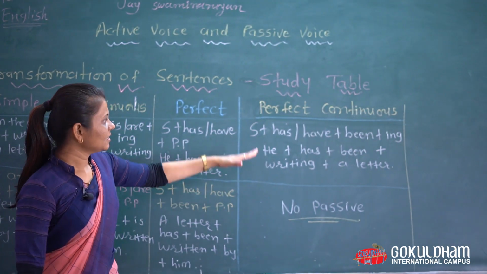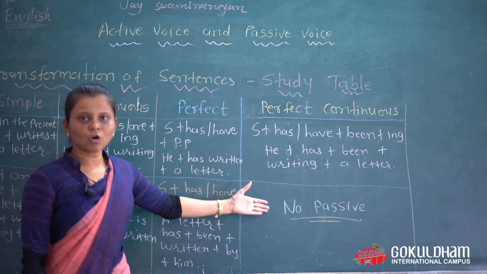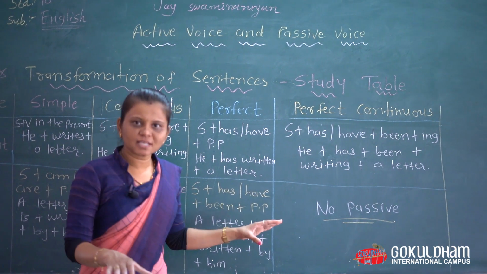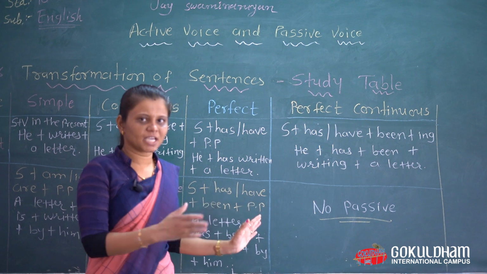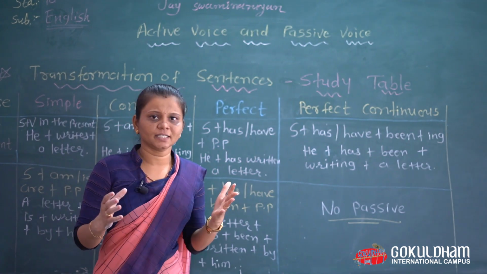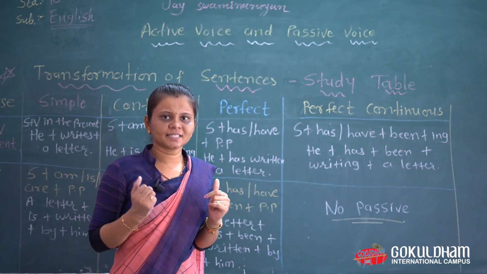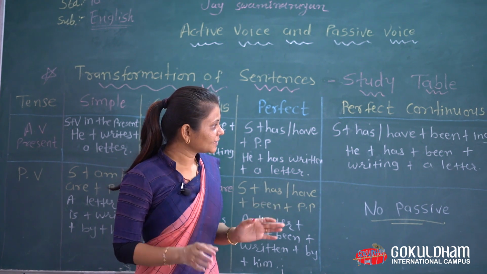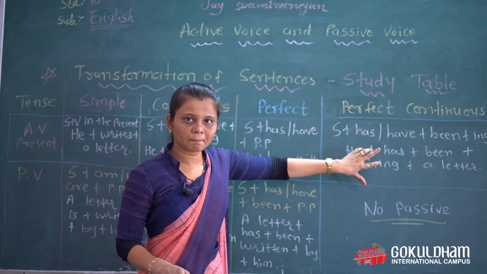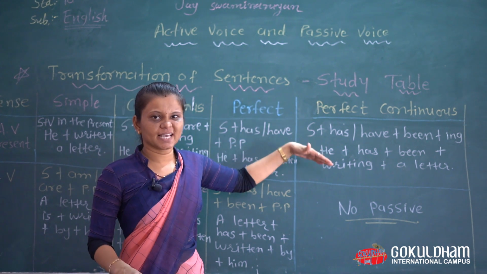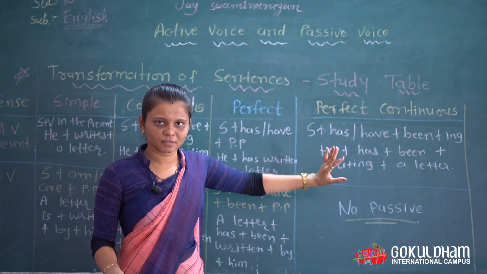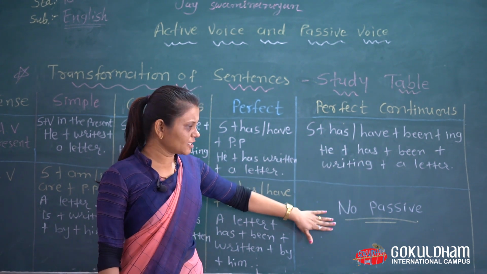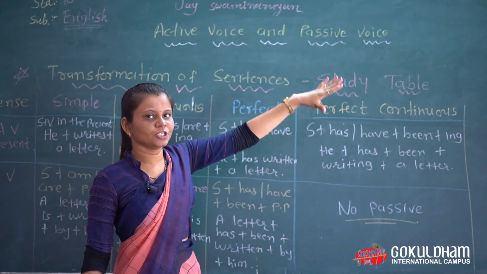Then you can see that perfect continuous tense has no passive. So you can understand it has not changed. It has no passive form, so it is easy for you. Don't change it, remain it as it is. So you think, if this kind of sentence is there, what will we do? Don't get confused, don't do anything, just change subject and object places and other things remain as they are, or we use "by" if an object follows. If an object does not follow, don't do anything. So there is no passive available for perfect continuous tense.